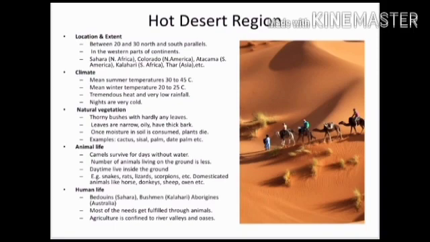Camels survive for days without water. Animals live inside the ground during daytime, for example, snakes, lizards, etc. Agriculture is confined to river valleys and oases. Most of the needs get fulfilled through animals. Bedouins in Sahara and Bushmen in Kalahari are the tribes that live here.